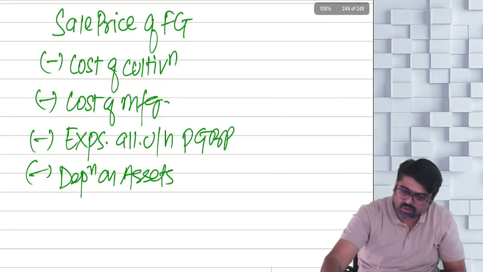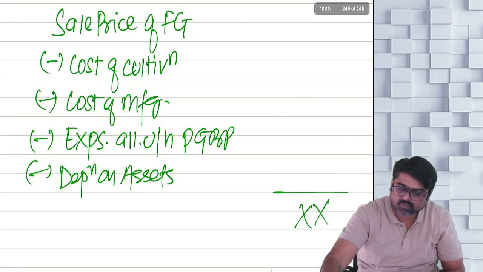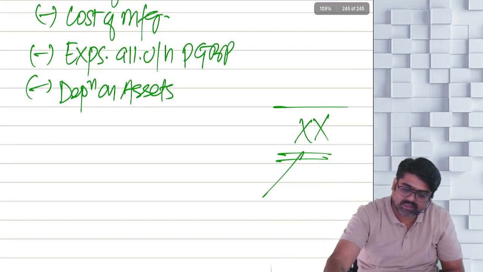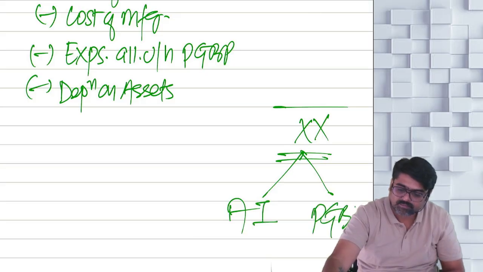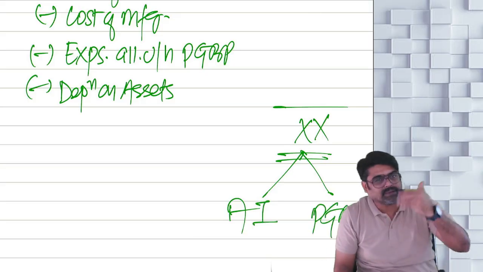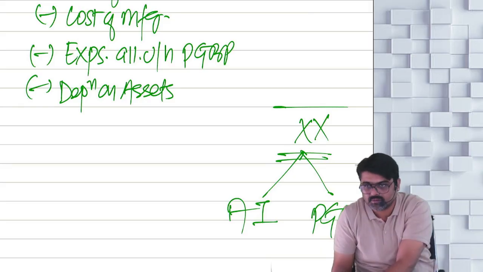After doing all these things, you were getting a profit, and then you used to split that profit into agricultural income and PGBP income. Yes or no? So up till now, you were using it like this.